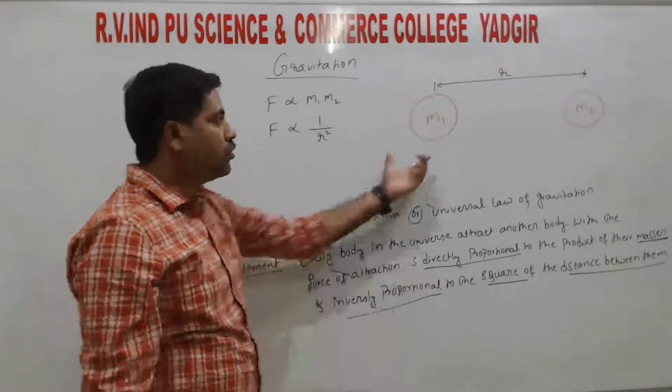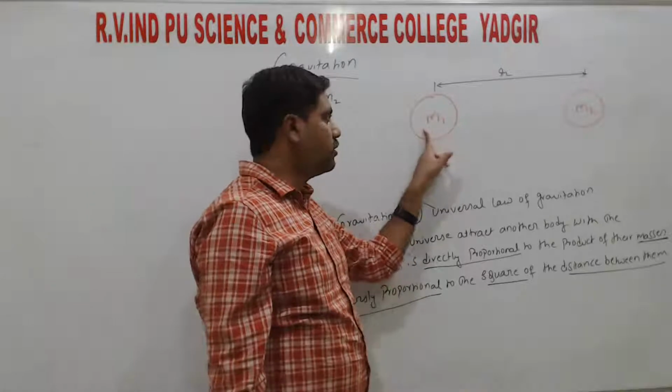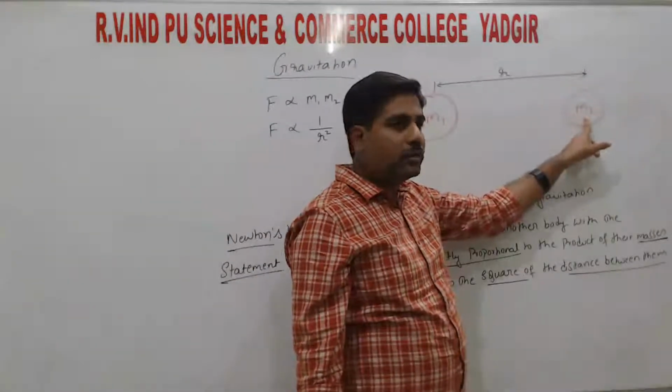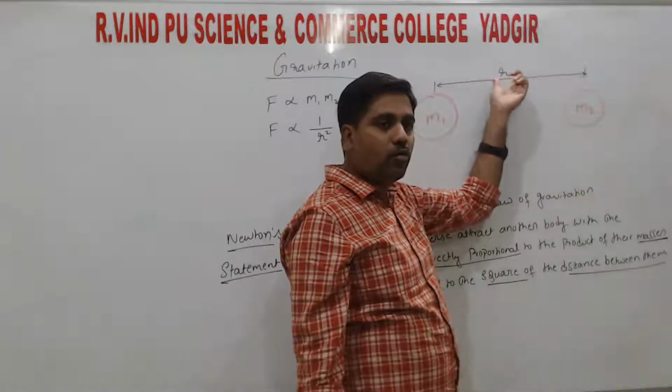How many terms are there here? Three terms. One is the mass of one object, the mass of the other object, and the distance between the two objects.